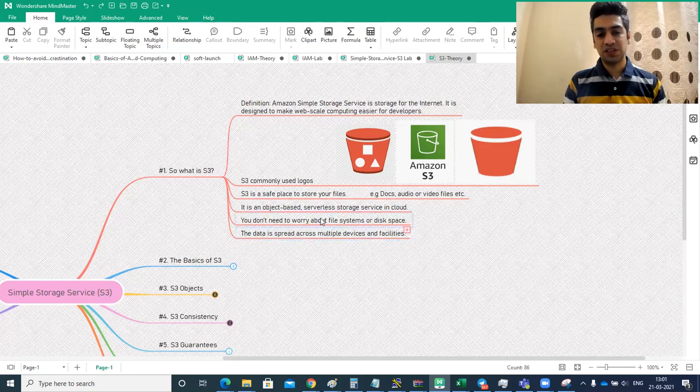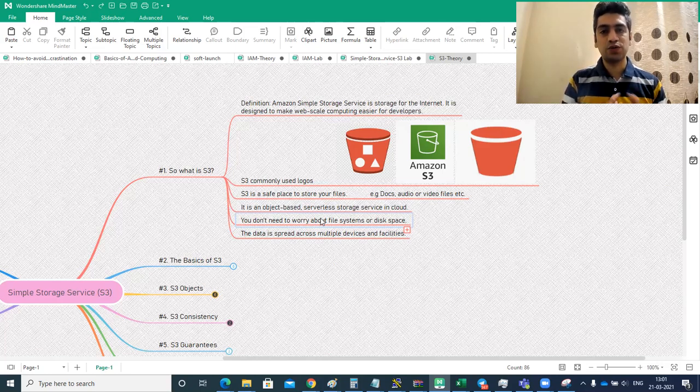What this means is that whenever we store anything on our hard disk, there is a limit. If your hard disk was 40 GB earlier, or even today we have a 500 GB hard disk, it would fill up sometime. Now S3 is so scalable that it scales on the fly. For example, if your disk of 500 GB is full, it would scale up itself.